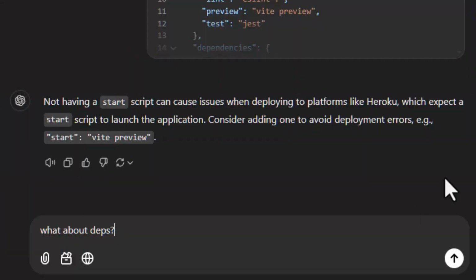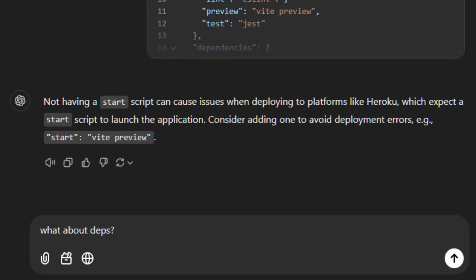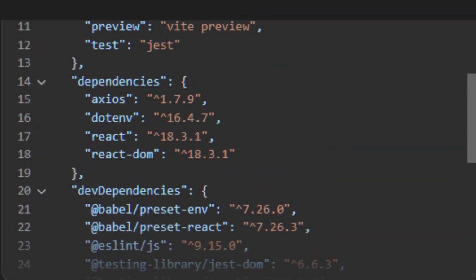But wait a second here. Before I press enter, I want you to pause the video, think for a second what AI should respond with, and type in a comment what you think would happen. On one hand, there is an unambiguous, explicit rule that says whenever I use the term depths, I mean the process list. But on the other hand, the context of the prompt is clearly pointing to the dependencies section of this package list. This is as confusing for real intelligence as artificial intelligence.